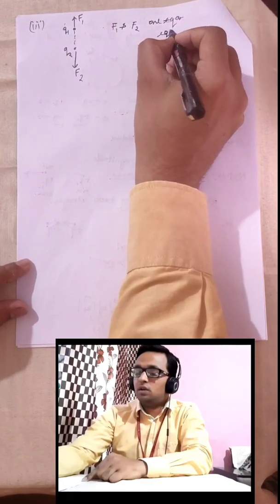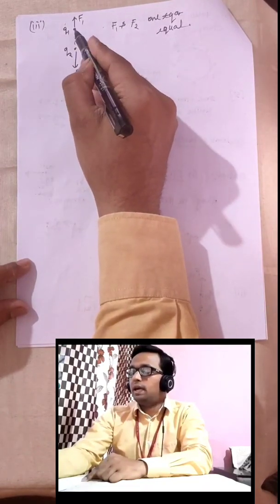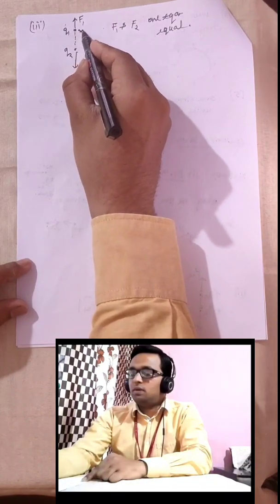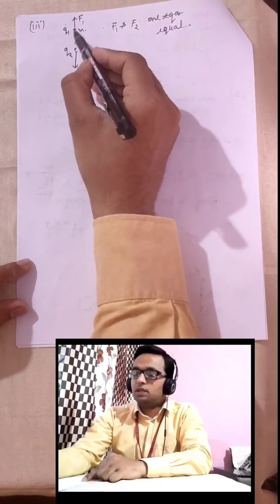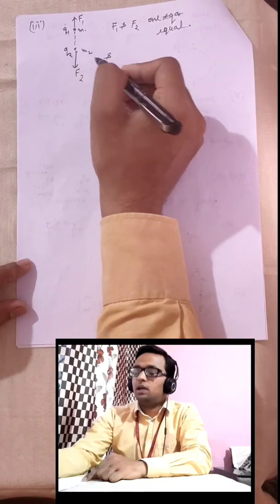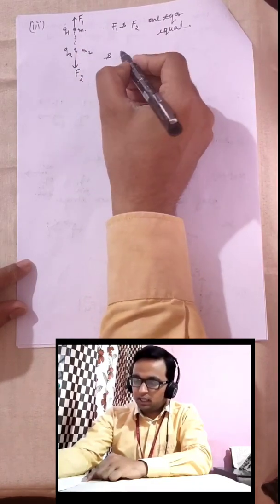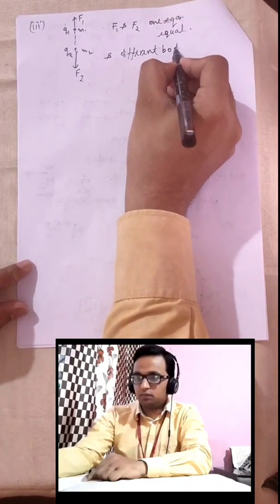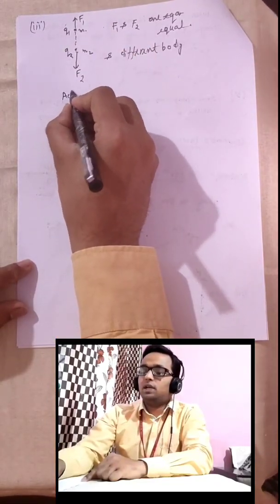F1 and F2 are both acting on different bodies. Suppose this charge has some mass m1 and this charge has some mass m2. Then F1 is acting on the charged particle of mass m1, and F2 is acting on the second charged particle of mass m2. Both forces are equal, they are opposite to each other, and they are acting on different bodies. So we can say that electrostatic force acts as an action-reaction pair.